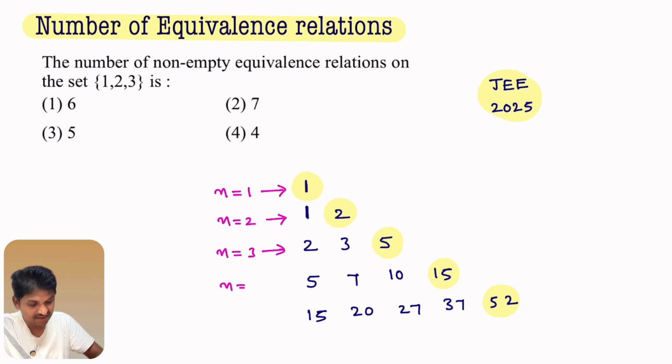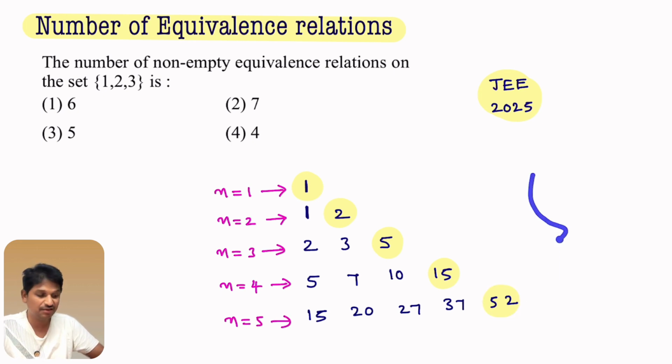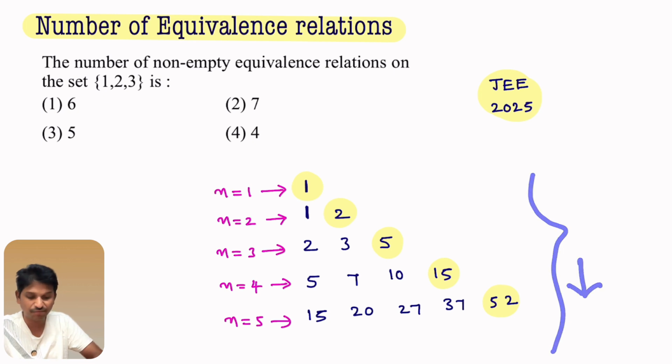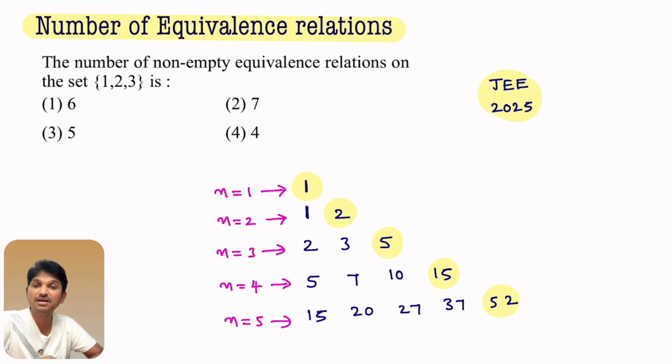If set A contains 4 elements, number of equivalence relations equal to 15. If set A contains 5 elements, number of equivalence relations is 52. Like this, if we continue, whatever the number of elements in the given set, based on that, we can say number of equivalence relations. I hope you understand this solution.